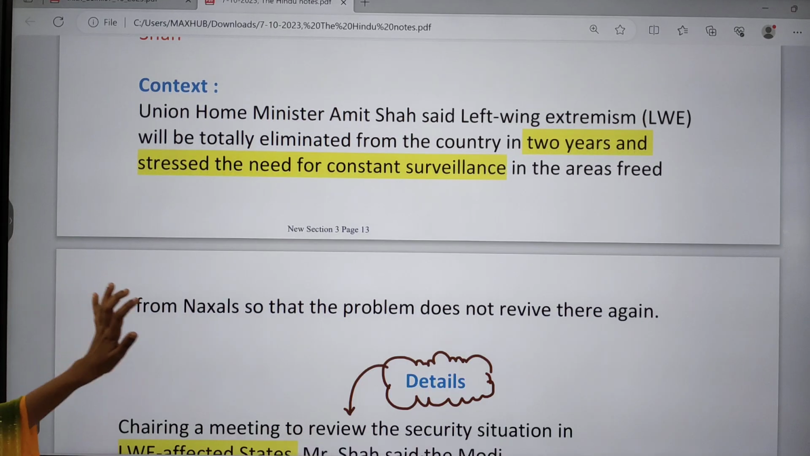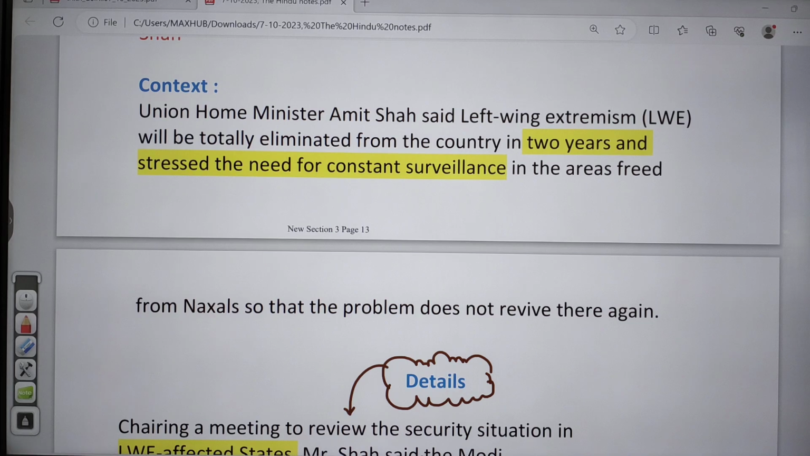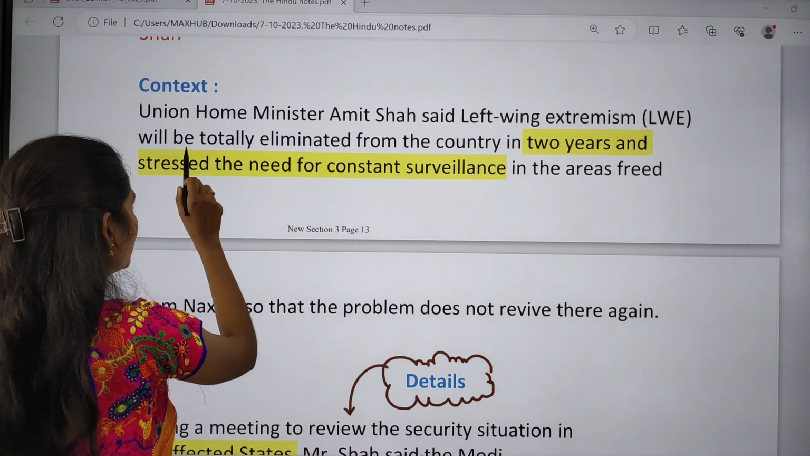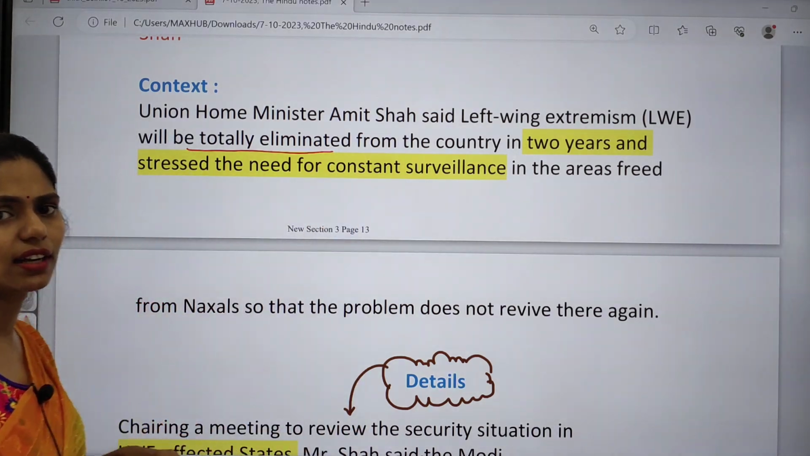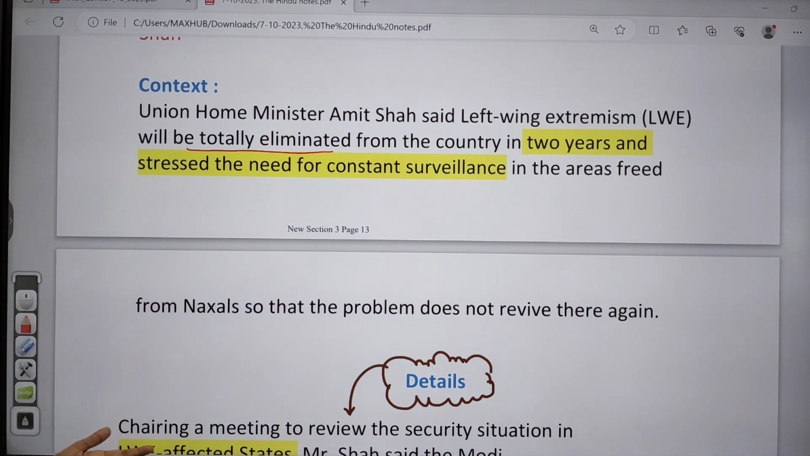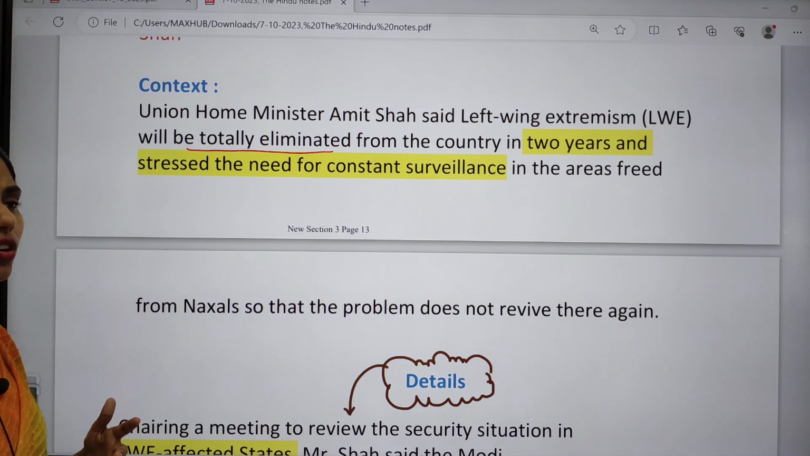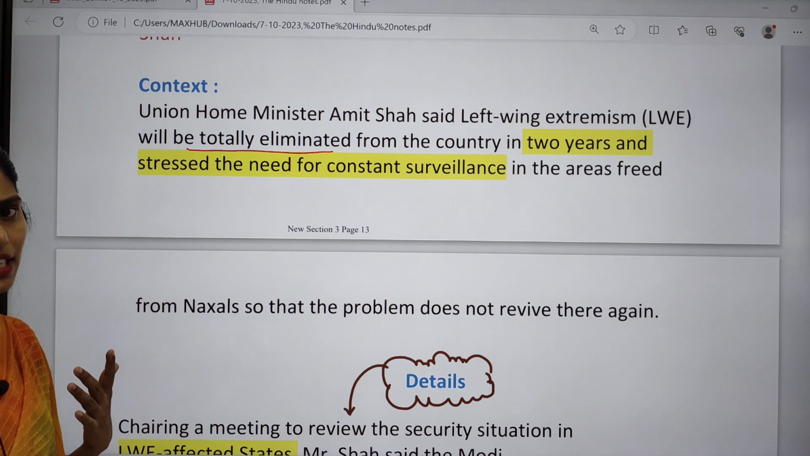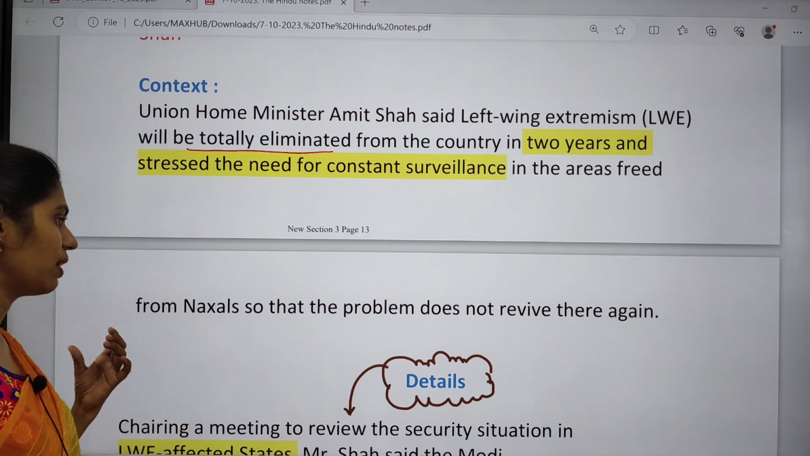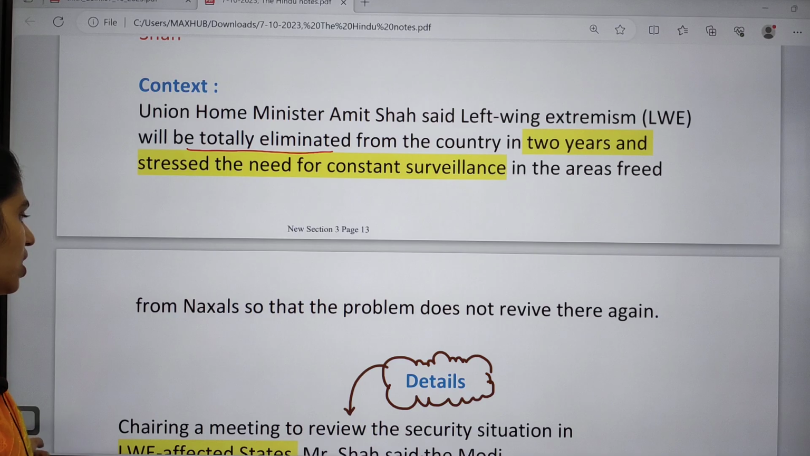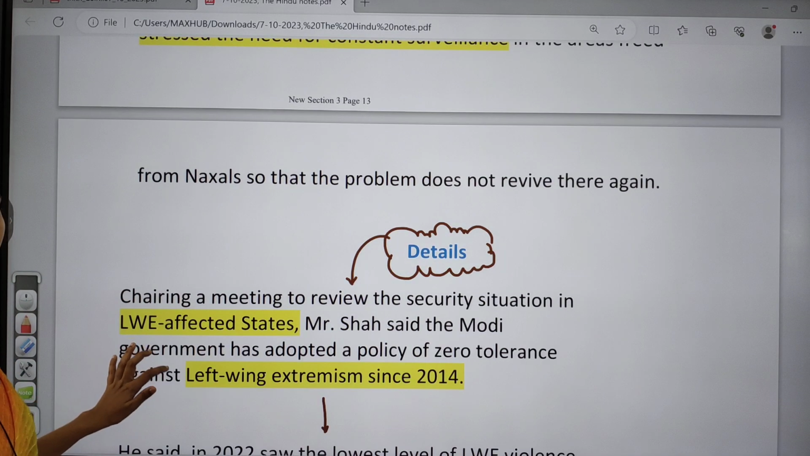So why did our Home Minister make a statement? He said that left-wing extremism will be totally eliminated in our country, and it will be done within 2 years. We are focusing on constant surveillance in these areas which are affected by this left-wing extremism, so that this problem will be eliminated soon.